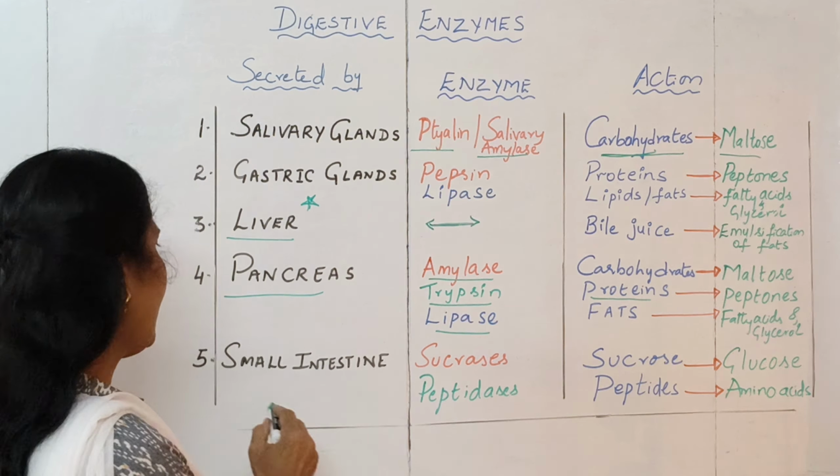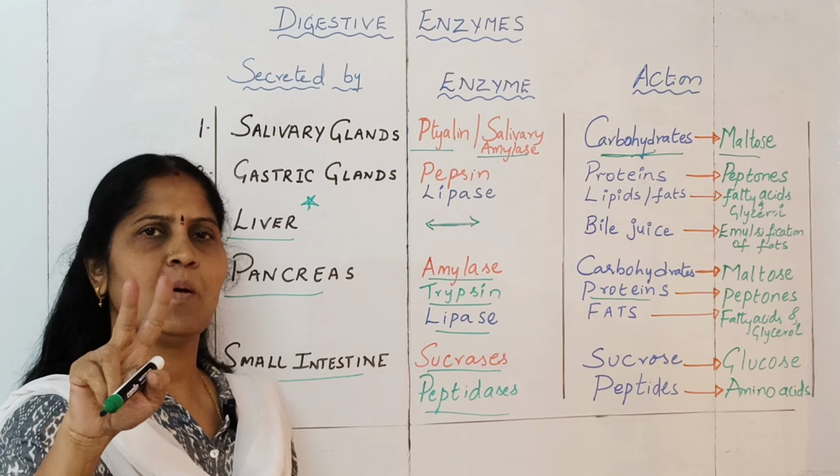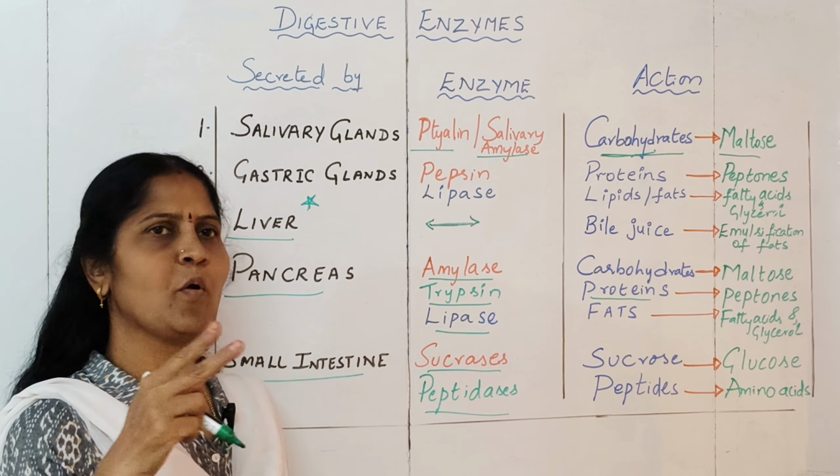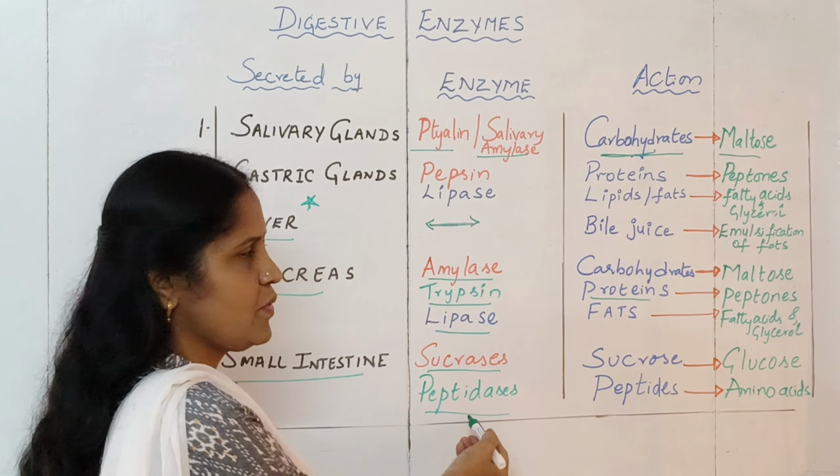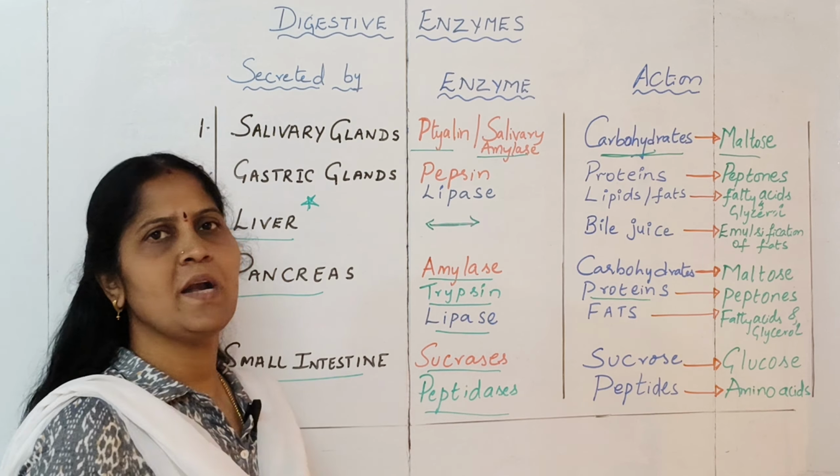like the gastric lipase. Then next we have the secretion of the small intestine. The small intestine produces intestinal juice, or succus entericus, and it has the enzymes sucrases and peptidases. What is the role of sucrases? Sucrases act on sucrose, which is a carbohydrate, and convert it into glucose. Sucrose is made up of two monosaccharide units, which will finally be broken down into glucose. Then next we have peptidases. They will act on peptides and convert them into amino acids.